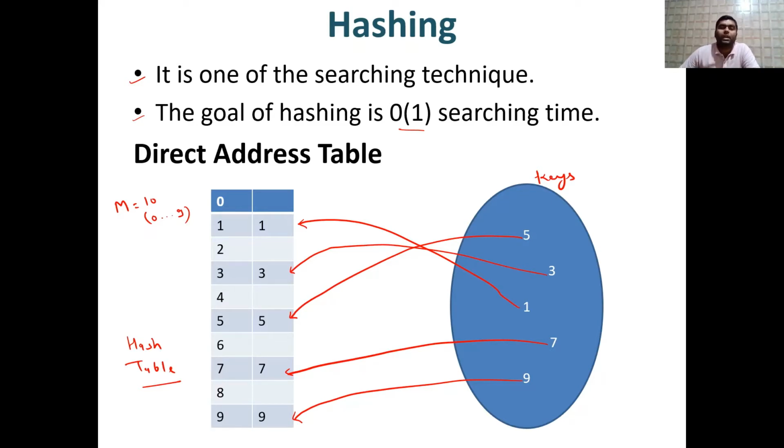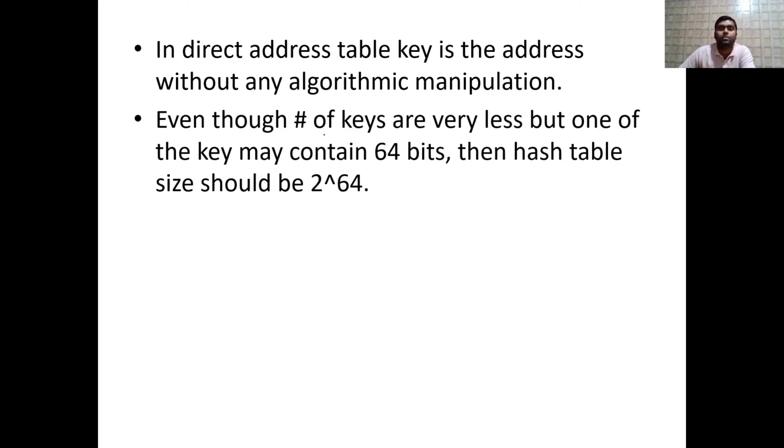There is no algorithmic manipulation, or we are not using any sort of function for translating a key to its equivalent slot in the hash table. We are not using anything; directly the value is put as it is at its appropriate index. But there are some drawbacks here. Observe carefully what the drawback is, I will explain, don't worry. So in a direct address table the key is the address without any algorithmic manipulation. We are not using any function.